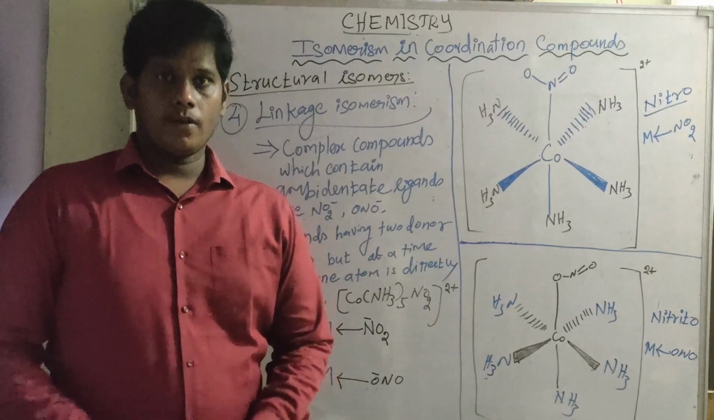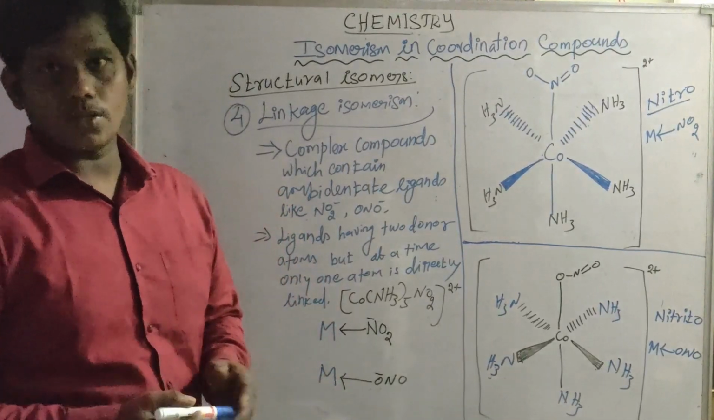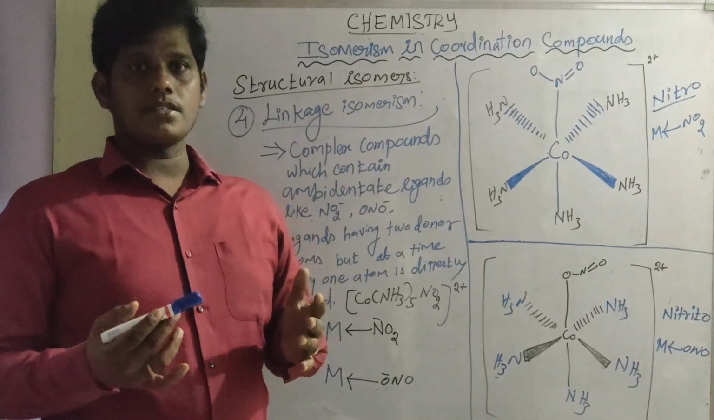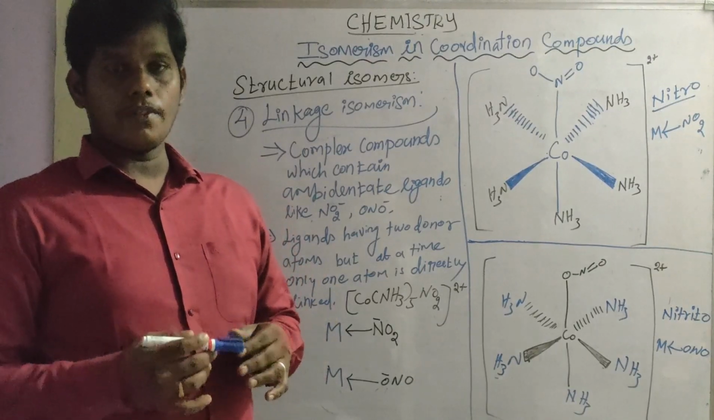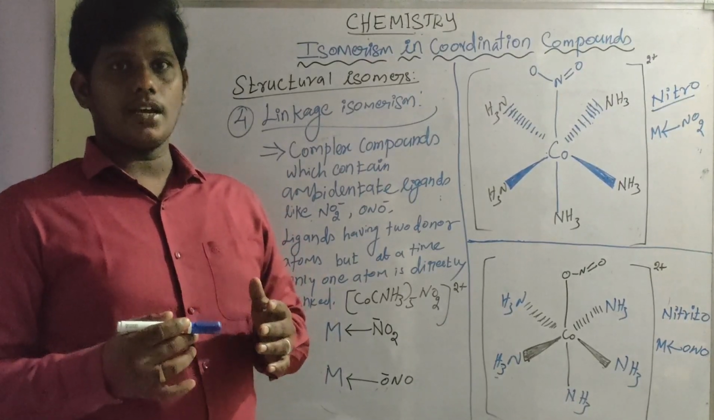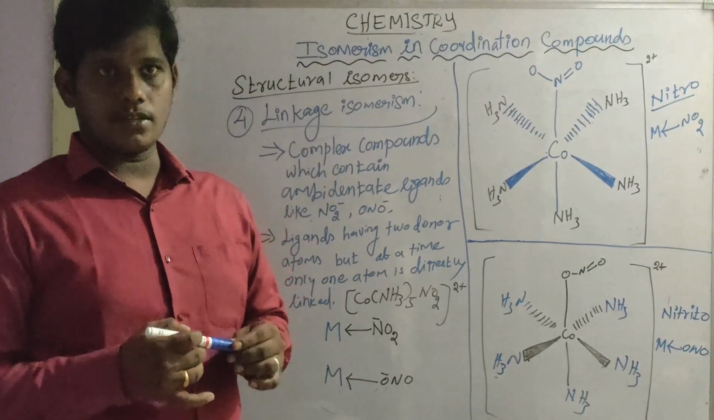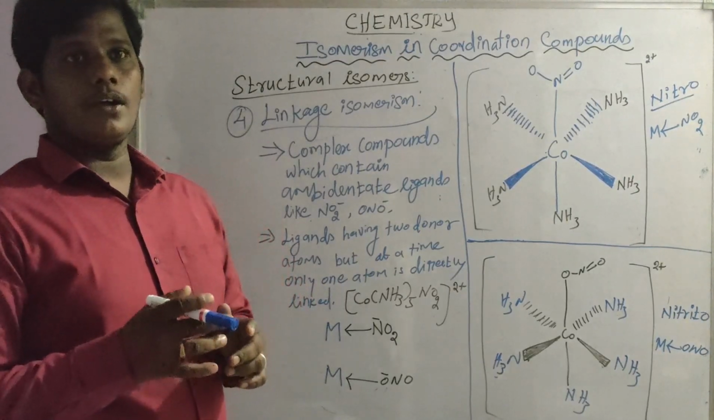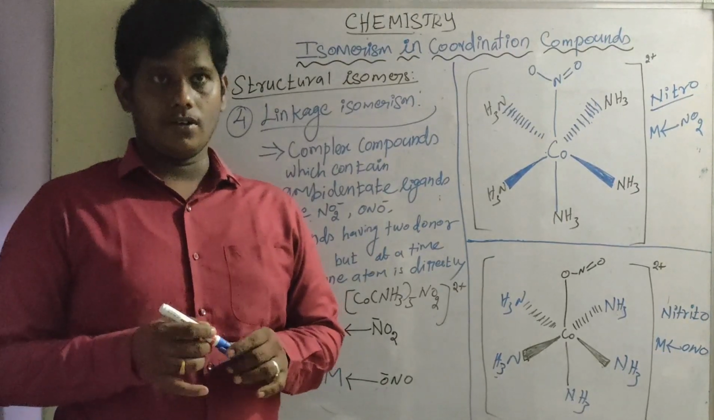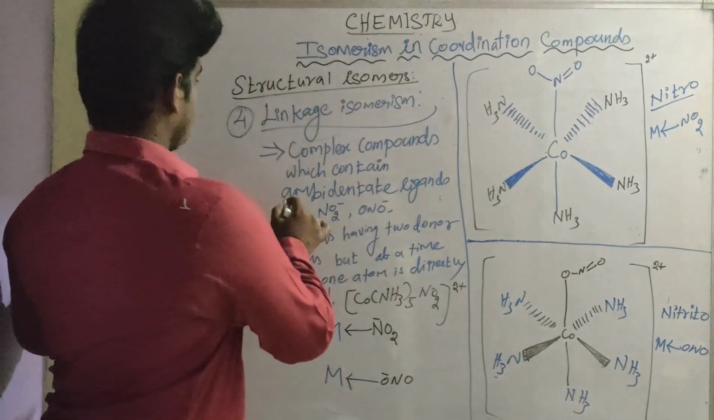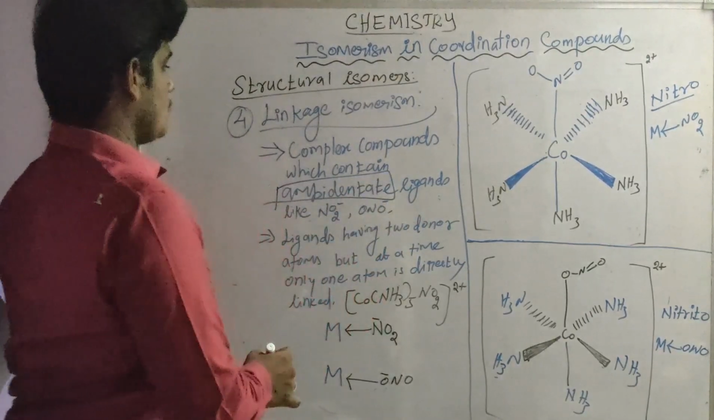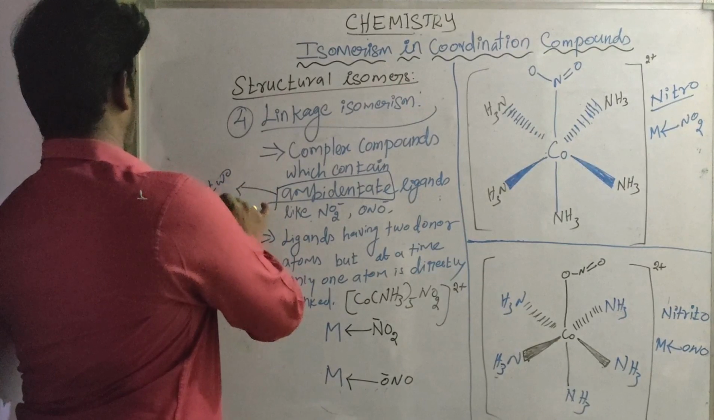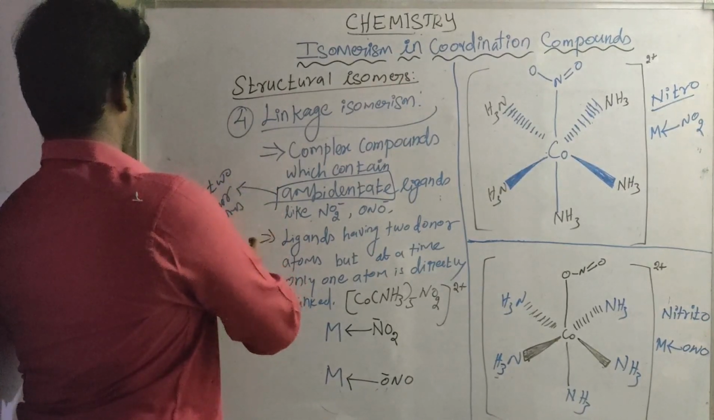Okay. So next isomerism, linkage isomerism. This type of isomerism arises based on the ligands. A ligand that has two donor sites is called an ambidentate ligand. So a complex compound which contains an ambidentate ligand has two donor atoms present.